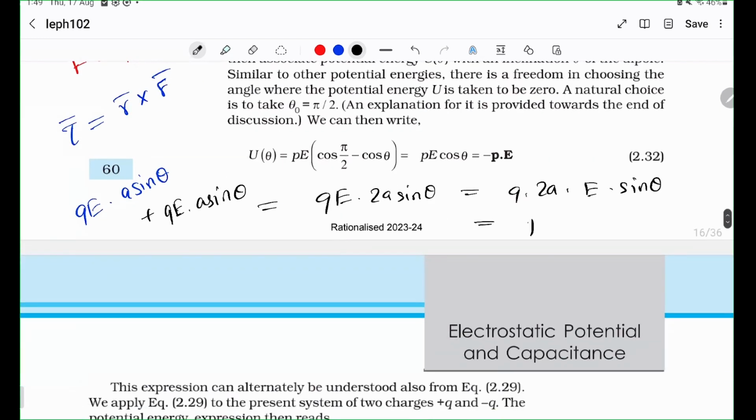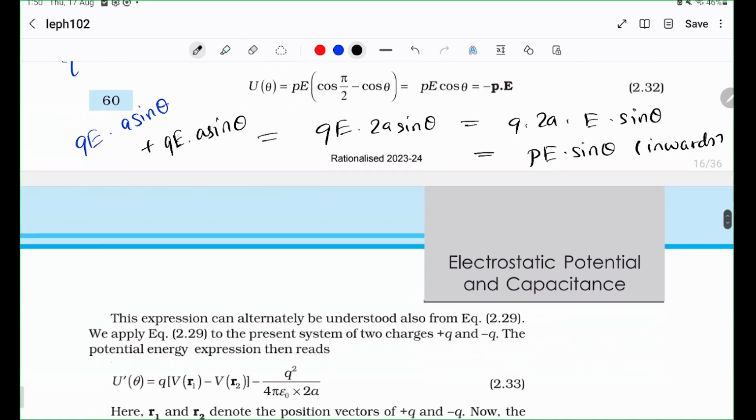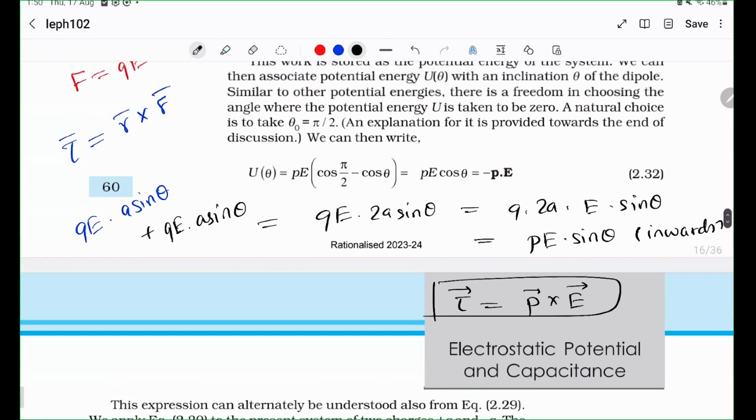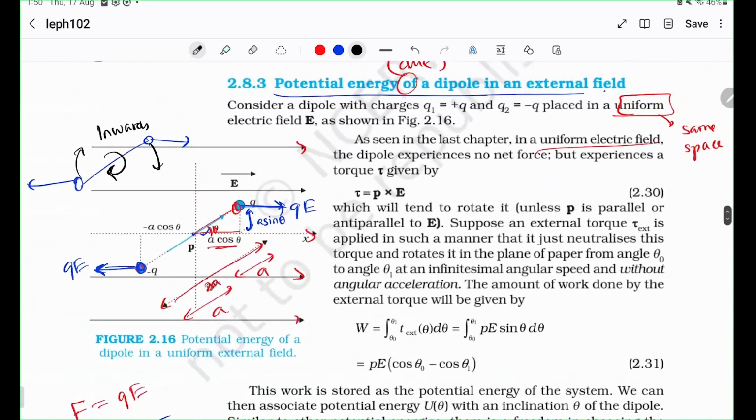But Q times 2A is a very nice quantity called the dipole moment. That is why we have defined dipole moment as Q times 2A. So the torque is P E sine theta inwards. And this just so happens to be very beautifully P cross E. Okay, so that is how you come to this formula.